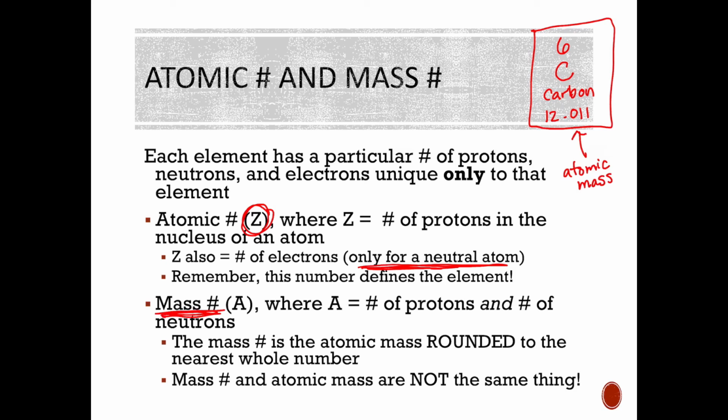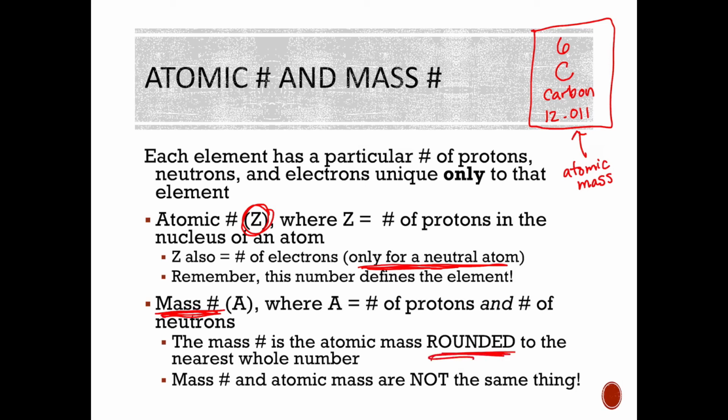Okay, and I want to make this really clear. The mass number is the total number of protons and neutrons. And so this will have to be a whole number because we're adding together other things that are whole numbers. This is kind of like when we were talking about significant figures and counting items, right? You can't have 1.02 protons. It doesn't work out that way.